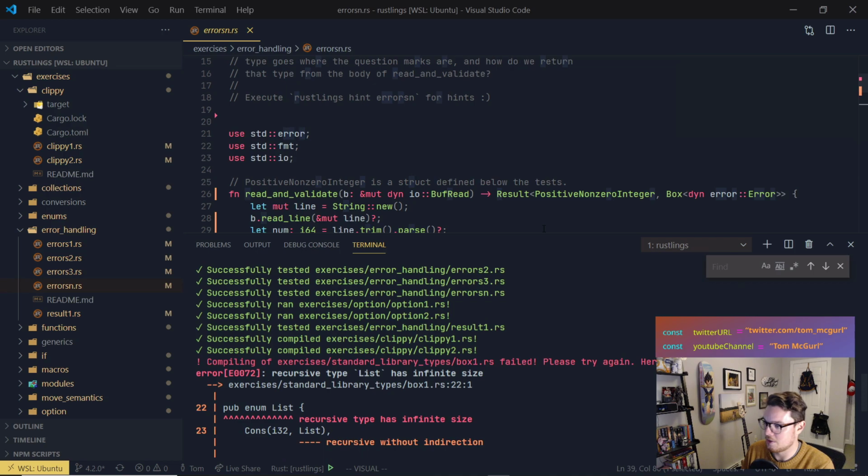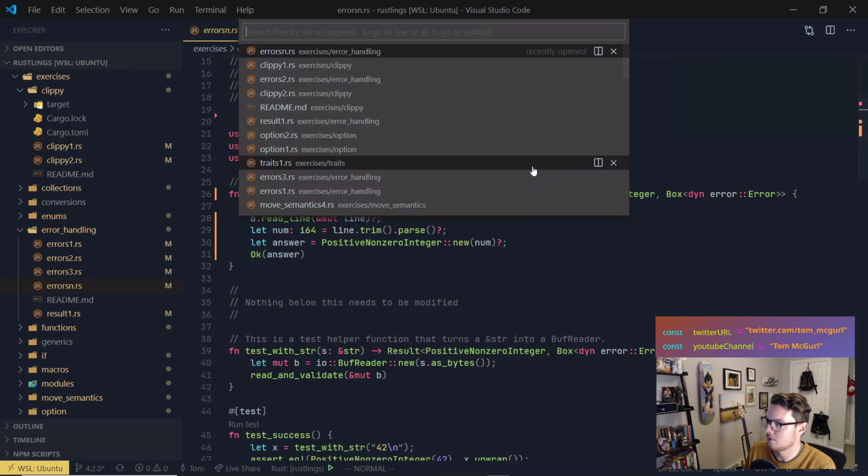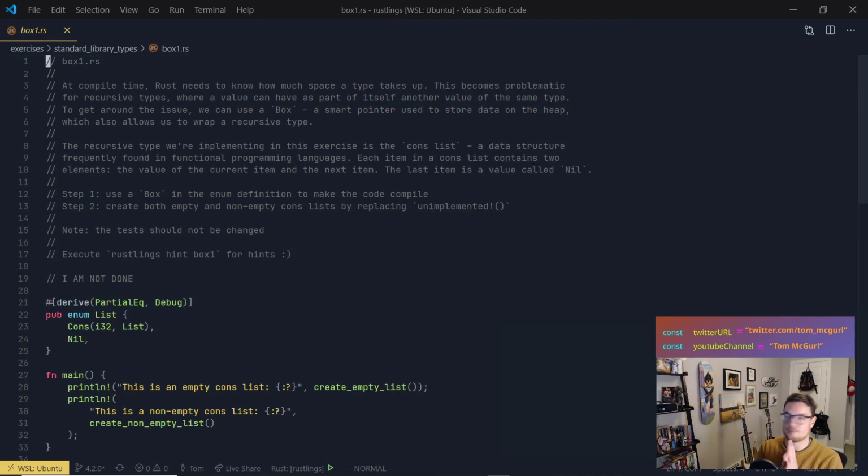So now we're going to dive into box 1. And so you can see here it's saying box 1 is failing, and it gives you the output. Recursive type has infinite size. So it says here, insert some indirection, for example, a Box, Rc, or ampersand. So we're going to use a box, most likely. So let's open up box 1. Let me get that out of the way there. All right, let's see what we got.